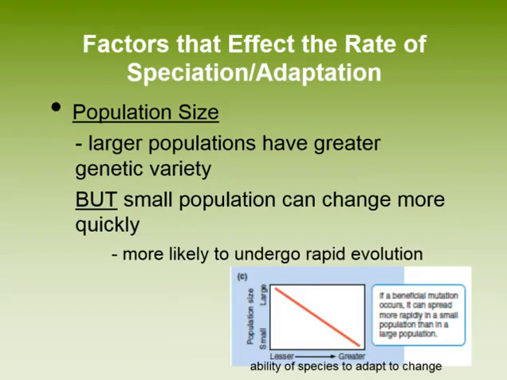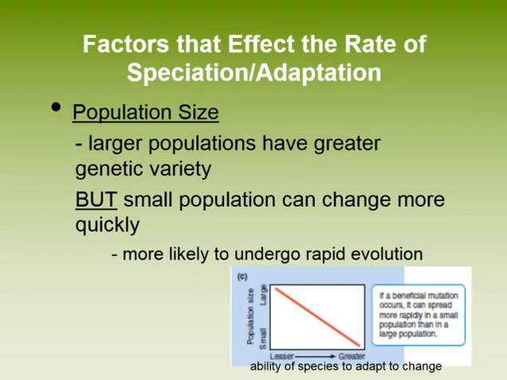Population size is a complicated factor. A large population is more likely to have a greater degree of genetic variation, and therefore be able to adapt. However, large populations take longer to adapt, because you're talking percentage in the population.